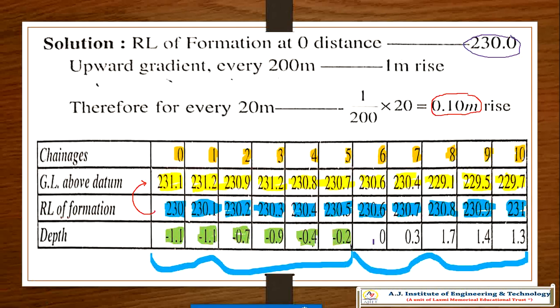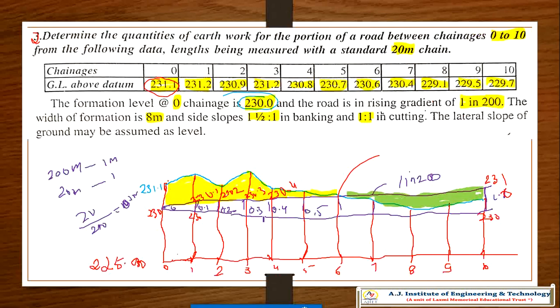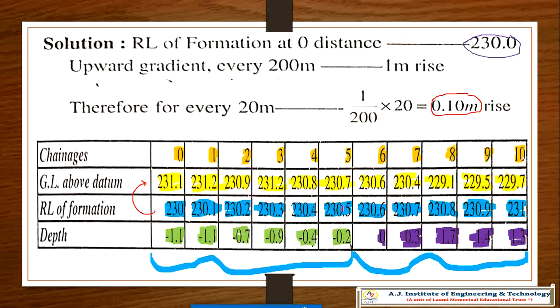This is of your 0.3, 1.7, 1.4, 1.3. This is your total difference between cutting and banking. From 6 it is started here. We have correctly done it; even though it is a freehand sketch, in the 6 we are getting 0.